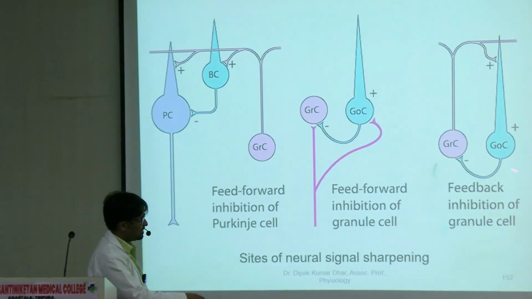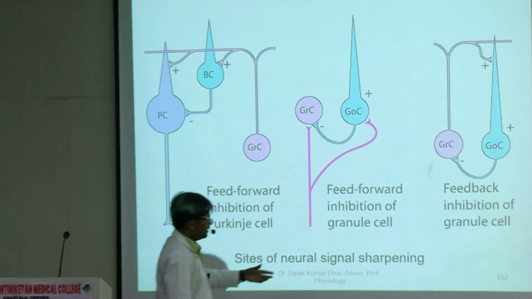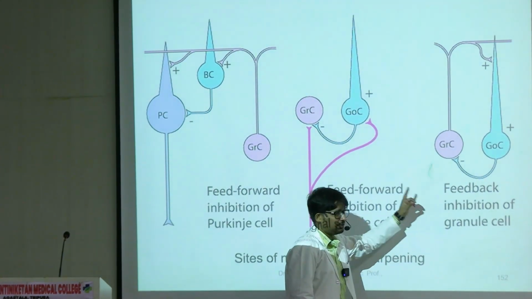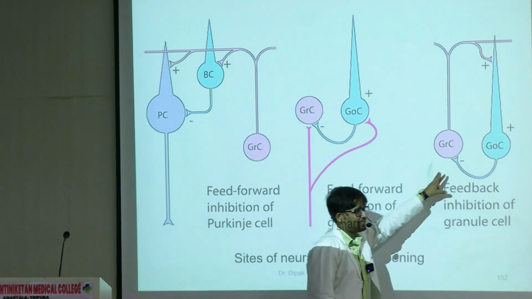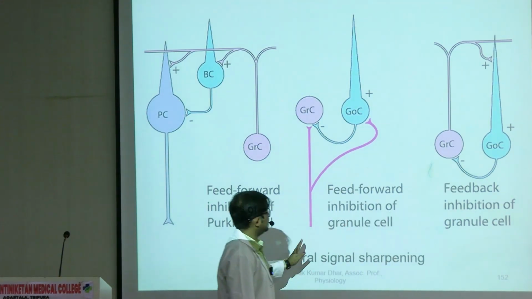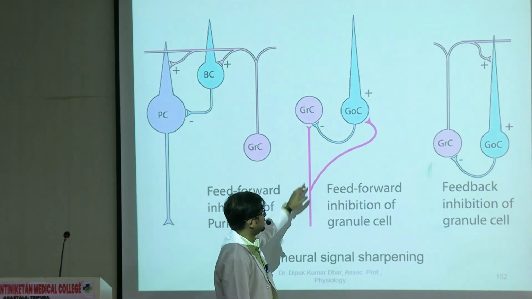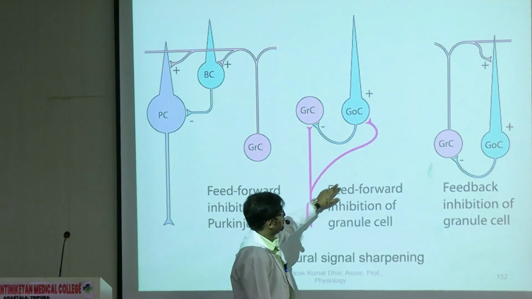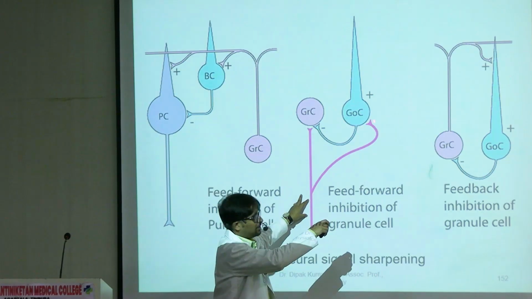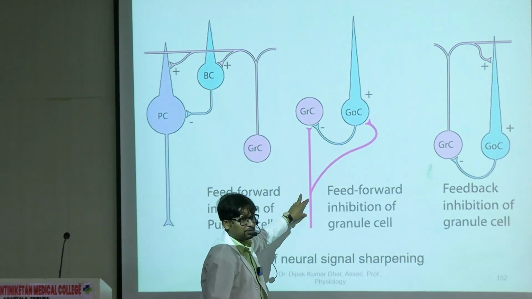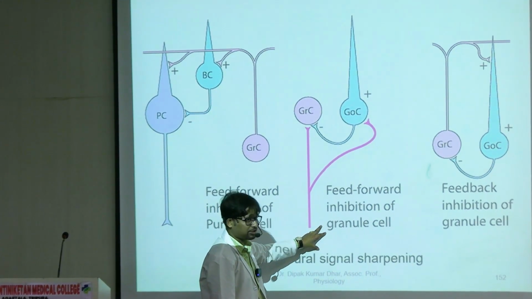So this is a feedback inhibition of the granule cell. You understand the difference between these two? In both, the granule cell is getting inhibited, right? But here it is a feed forward inhibition. Without relaying through the granule cell first, it first stimulates an interneuron, which in turn is inhibiting. This type of inhibition is feed forward inhibition.